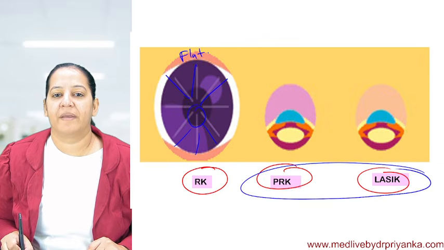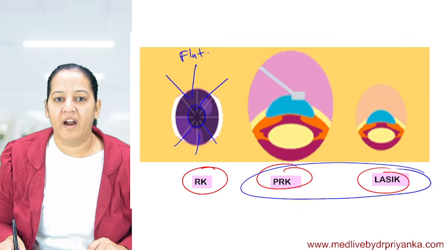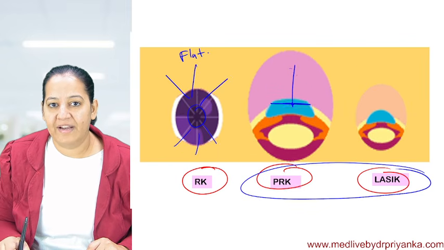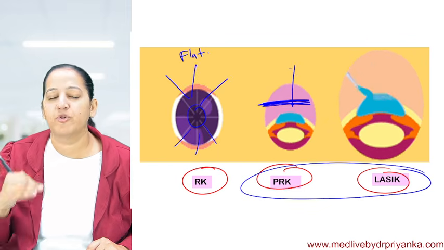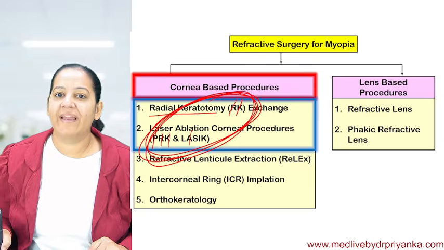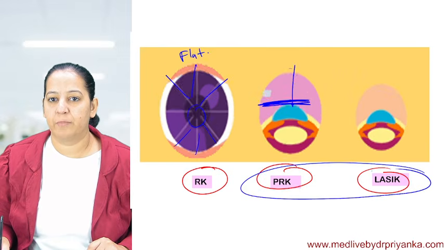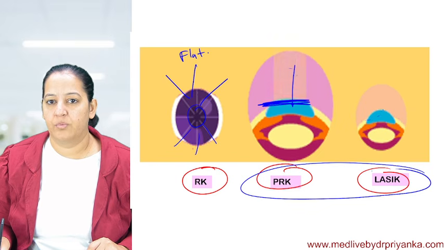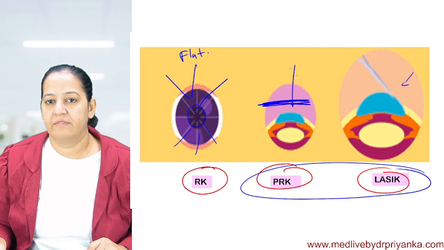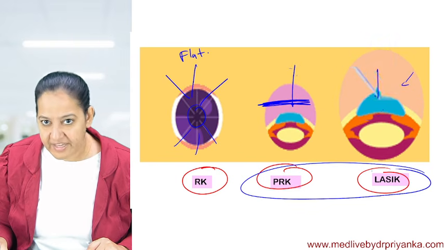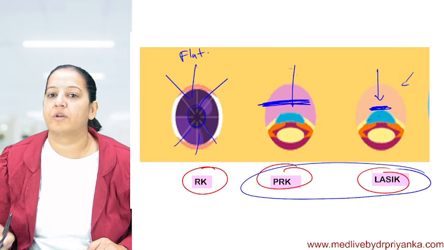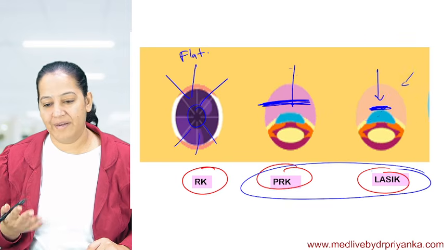See what we are doing in PRK. In PRK, we are directly putting laser to ablate and flatten the cornea. The anterior portion is flattened. What we are doing in LASIK, first we are putting a flap. Appreciate, we will take a flap over here, and after that we give the laser, ablate the mid portion, not the anterior portion. People, I tried my best.